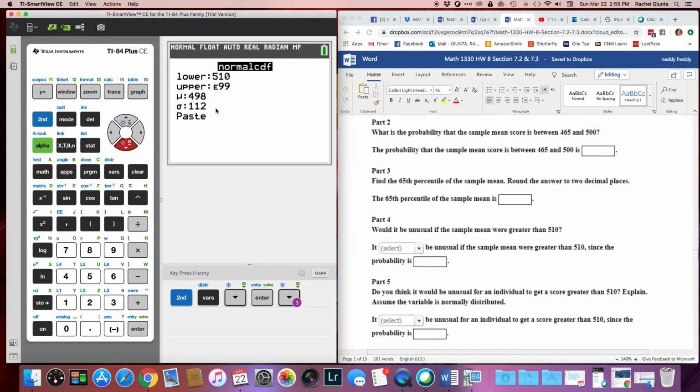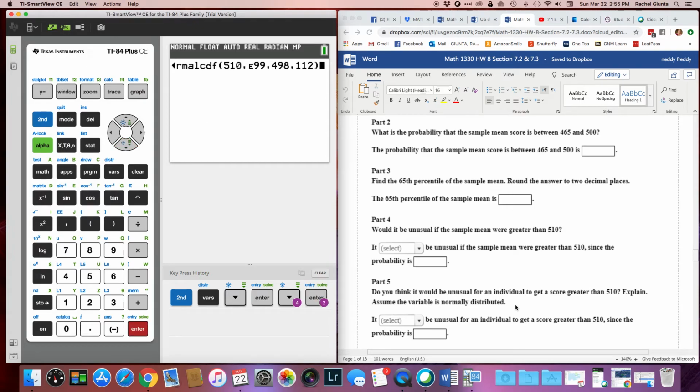And so what that changes is that in your standard deviation, just for this one problem, you're not going to do divided by the square root of the sample size, and that's because you're no longer talking about a sample at all. You're talking about an individual. So leave it as just 112 for your standard deviation.